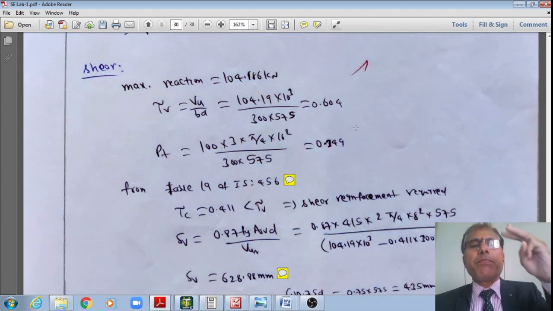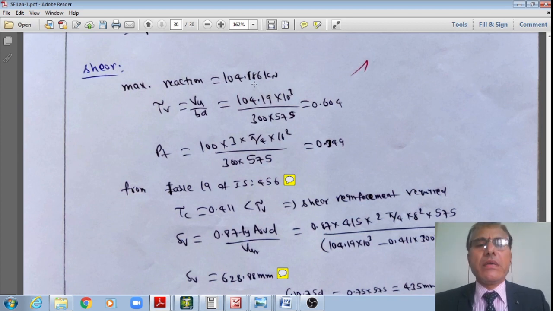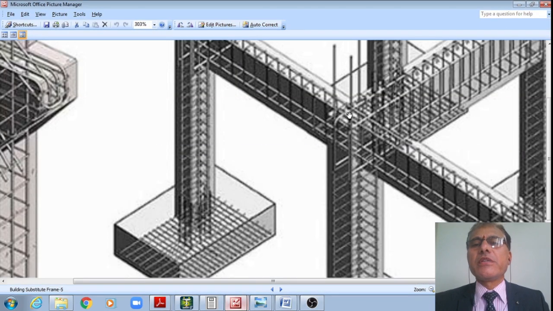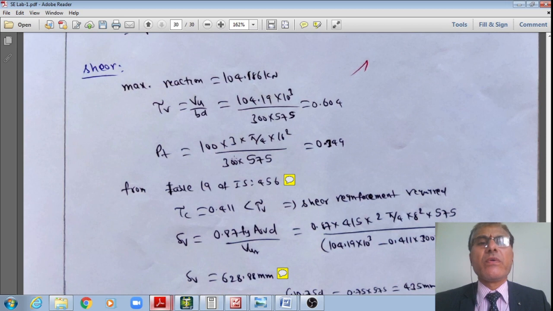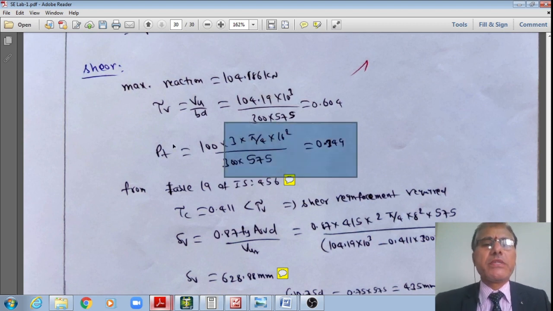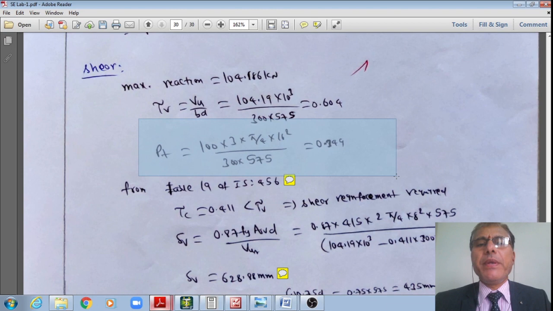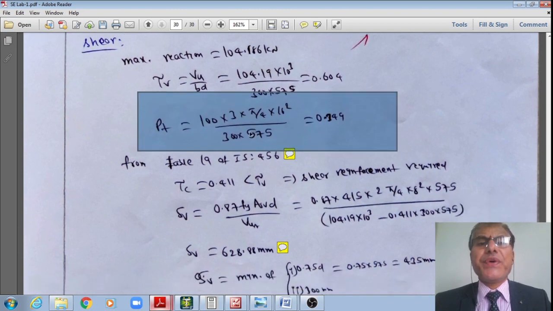However, we have already provided the steel at this support. At this support, for this maximum negative bending moment, I have provided 3 16 mm dia bars. Therefore, the area of the steel provided at that section is equal to 3 multiplied by 201, that is 603 mm square. Therefore, what is the percentage of steel provided? PT is equal to 100 AST divided by BD. Now I'll get 0.35 approximately.